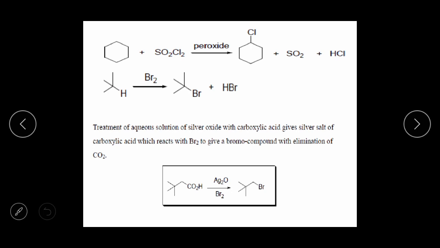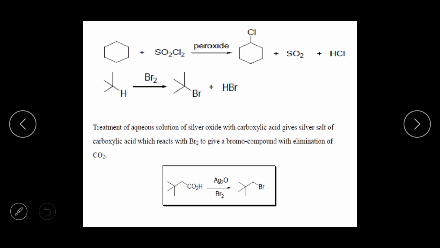Okay, here bonds are remaining in the benzene ring. This is the benzene ring plus SO2Cl2. When you use the peroxide, peroxide means what? H2O2. Okay, at that time what happened? The Cl radical is formed. When you use the H2O2, at that time Cl radical is generated, and the hydrogen radical from the benzene, and there is a generation of, again here, chlorobenzene. Here bonds are remaining. So this is mistake one.